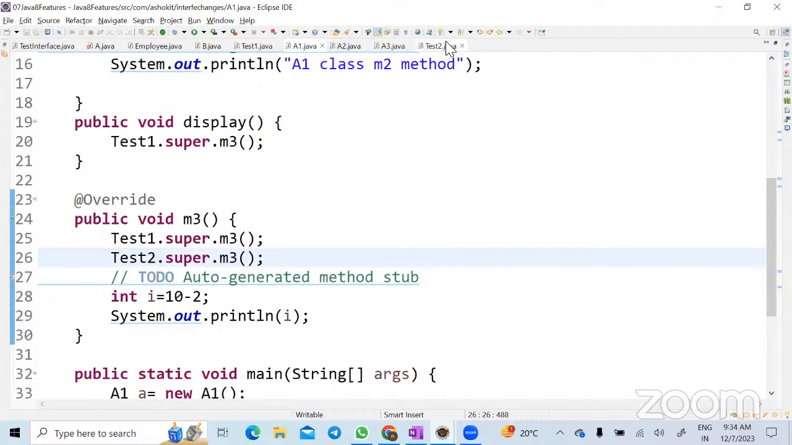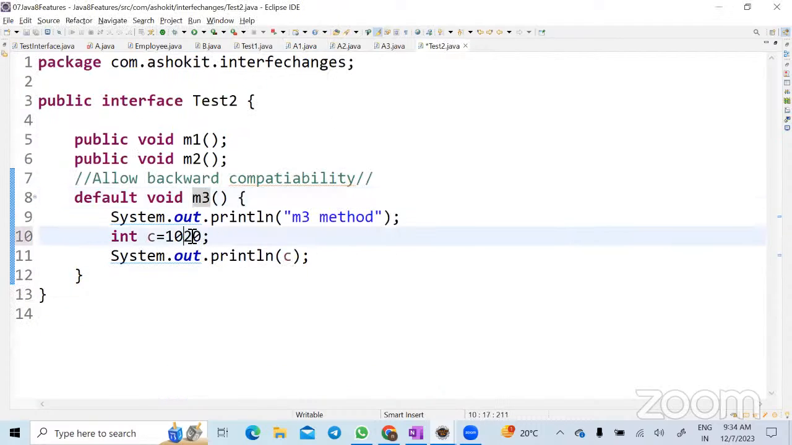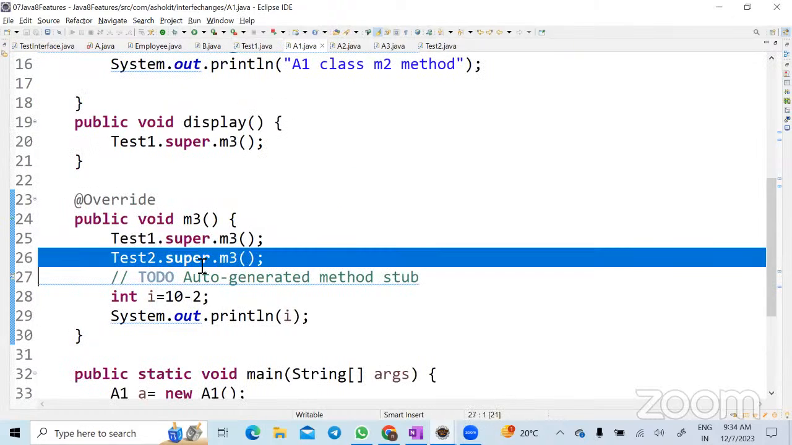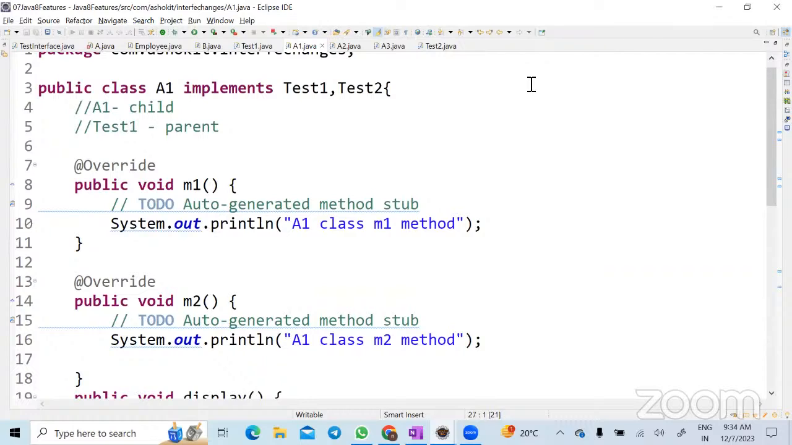Yes, but in the test2 m3 method, what is the logic I'm doing? Multiplication. In the test1 m3 method? Addition. So method name is same, return type is same, both are default methods, but the logic is different. So now if you call from this line, addition will be executed. From this line, multiplication will be executed, right?